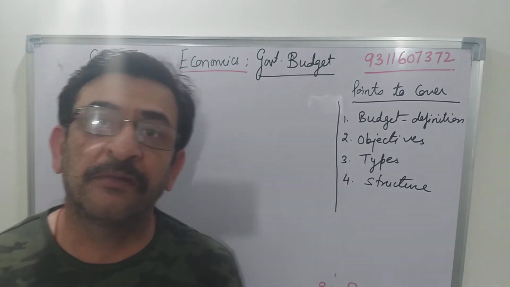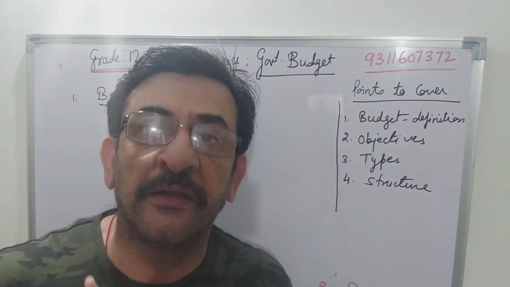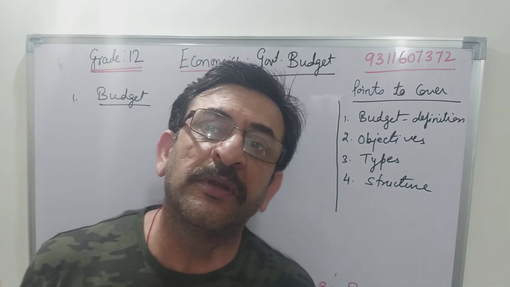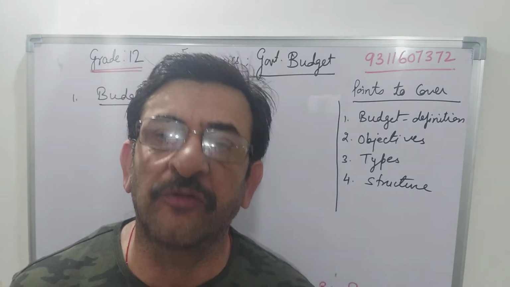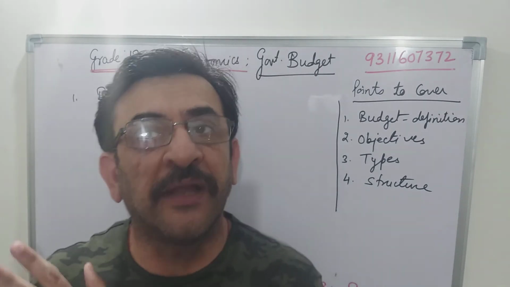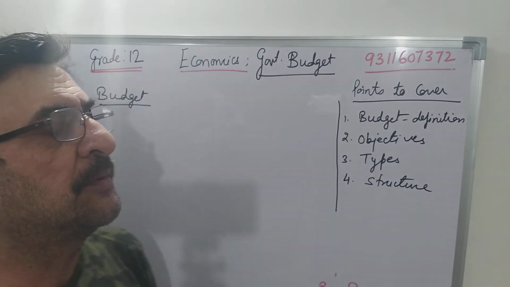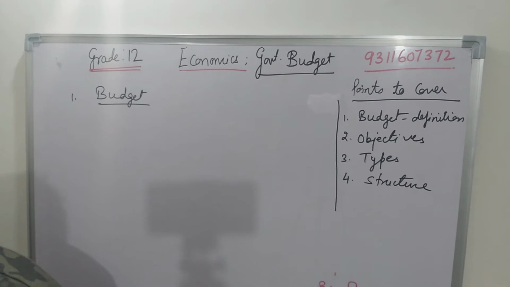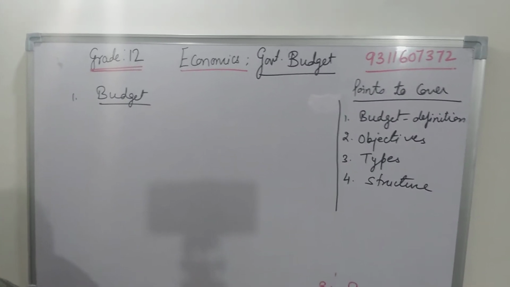No, this is expected, like in this financial year, suppose 2020-21, how much money they are expecting to get from different sources and in what different areas they are going to expense the money. So some expectation related to this comes under the definition of government budget.